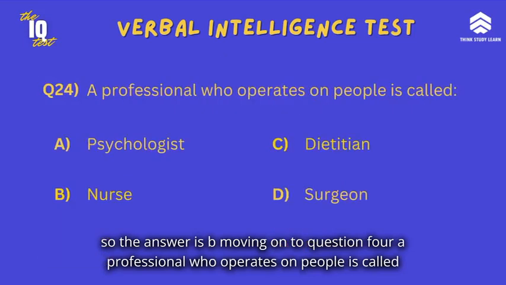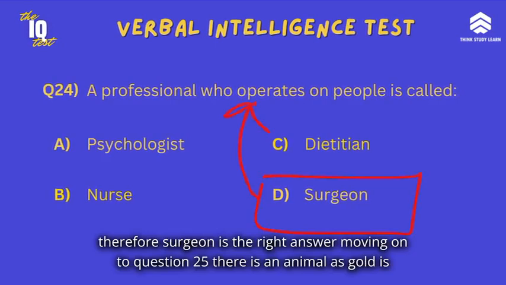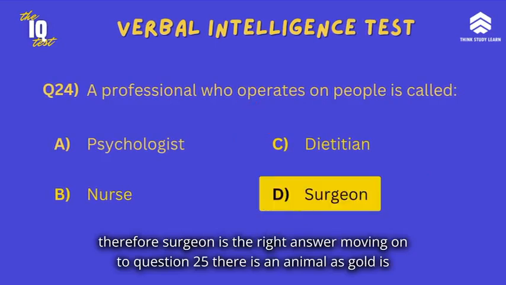Moving on to question 24, a professional who operates on people is called psychologist, dietitian, nurse, or surgeon. The one who properly operates on a person is the surgeon. Therefore, surgeon is the right answer.